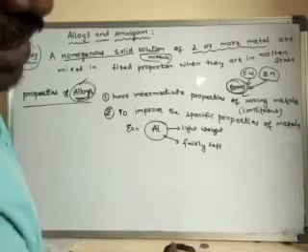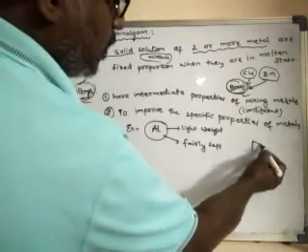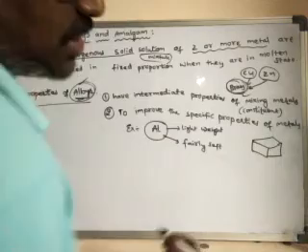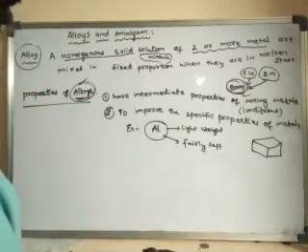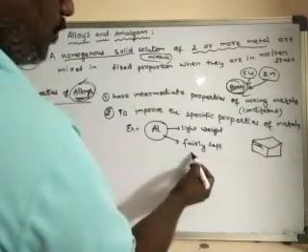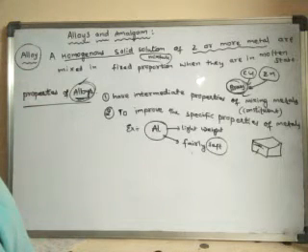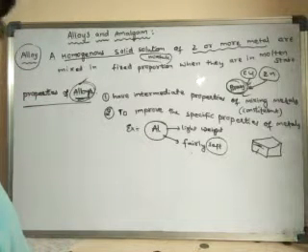Suppose you make an aircraft frame or any other frame or machine with aluminium, what happens? Because of its softness, it may bend or it may break.